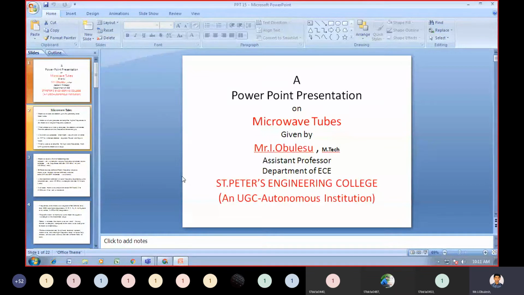So in that we have a klystron. What is the usage of a klystron? A klystron is a specialized linear beam vacuum tube